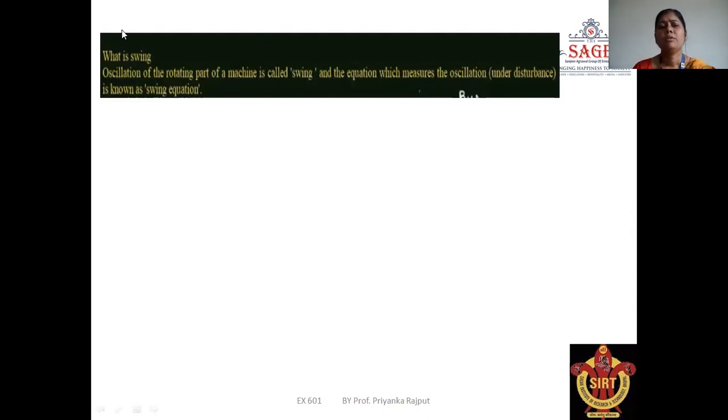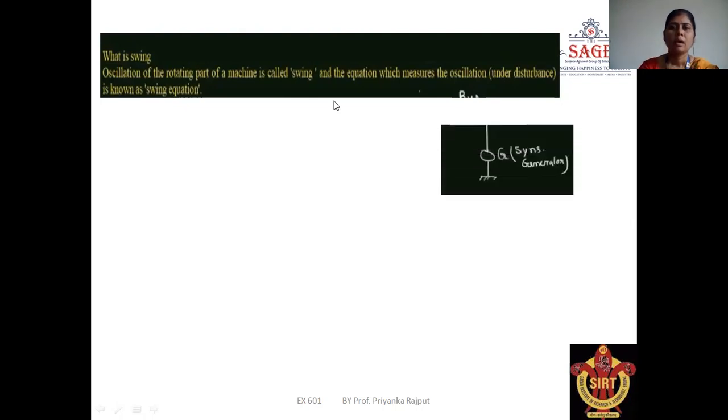Now, let me start with what the swing equation is. The swing equation works for steady state stability. It is an oscillation of the rotating part of a machine, which is called swing. And the equation which measures the oscillation under disturbance is known as the swing equation.